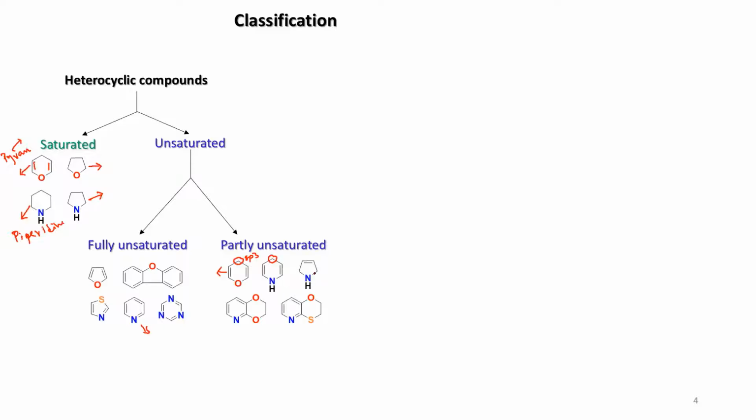This one you have an sp3 center. This one is sp3. Don't consider this as oxygen. So this is an sp3 center. This is sp3. This is also sp3. Since these types of compounds have unsaturation but you can expect another also, we consider these partially unsaturated heterocyclic compounds.